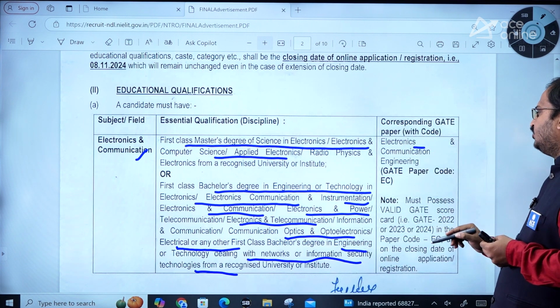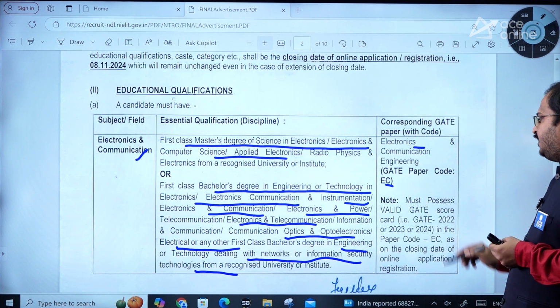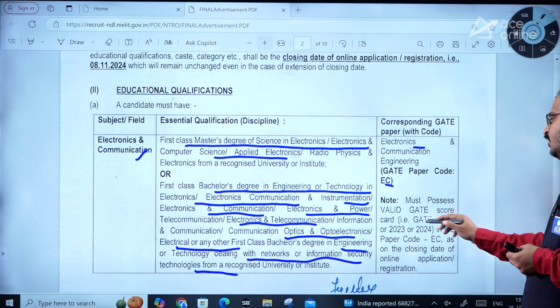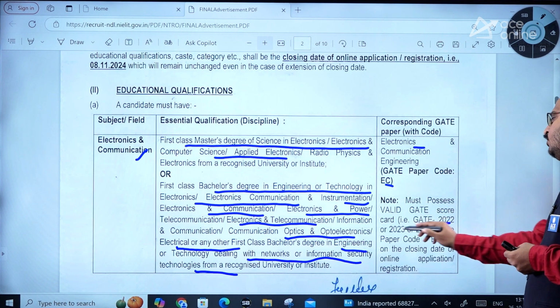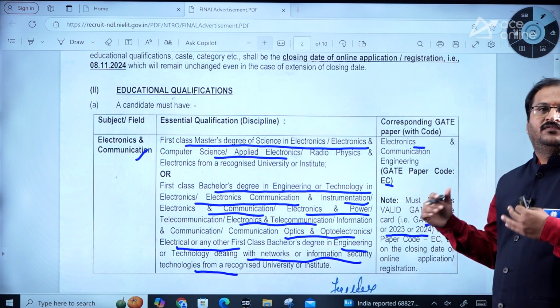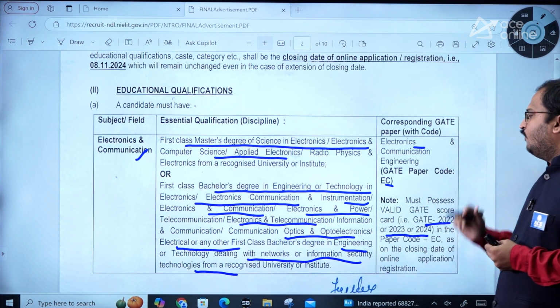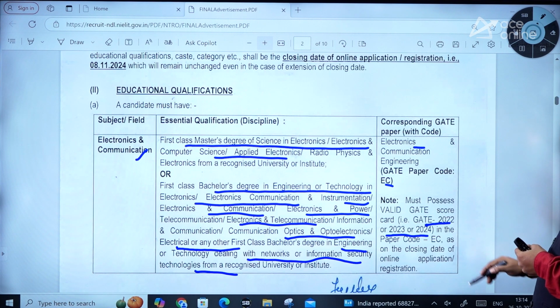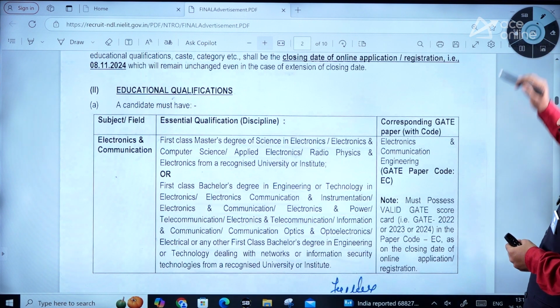So this is the essential qualification for electronics and communication posts, and here the essential GATE paper is Electronics and Communication Engineering, paper EC, and you must possess a valid GATE score, that is GATE 2022 or 2023 or 2024. So any of these 3 years' GATE score is valid, dear students. So try to remember.